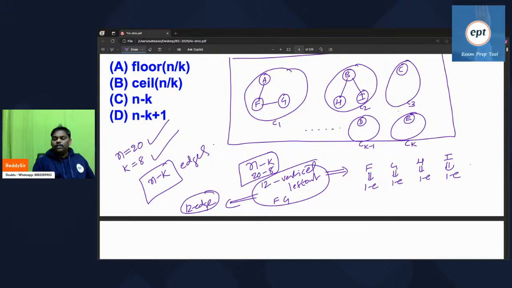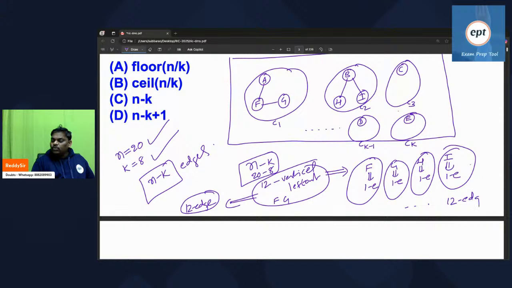If you add F to whichever group you want, one edge will come. If you add G in some other component, one more edge will come. Like that, 12 times, 12 edges will come.